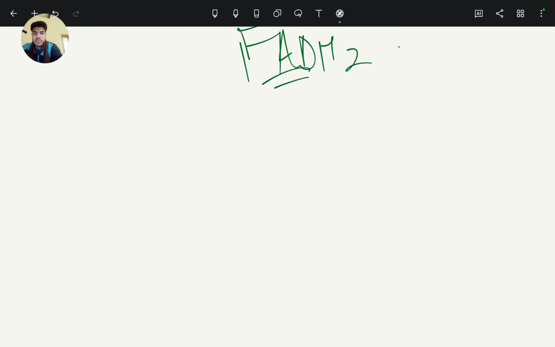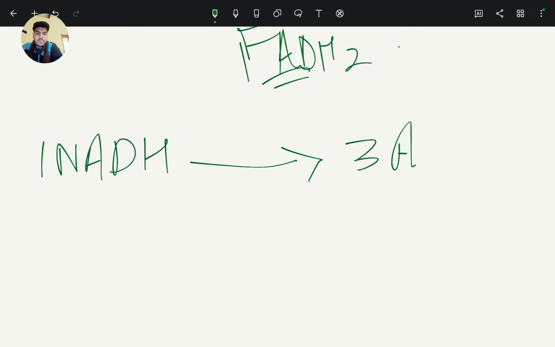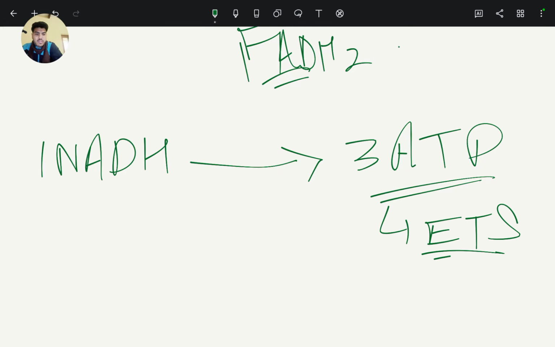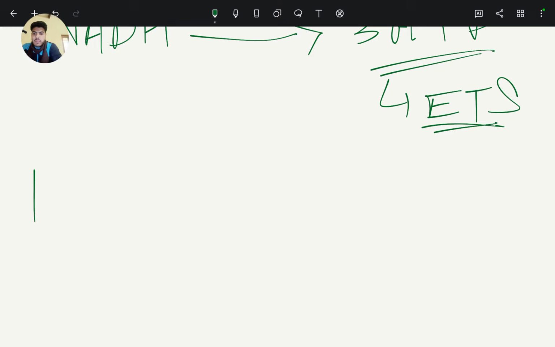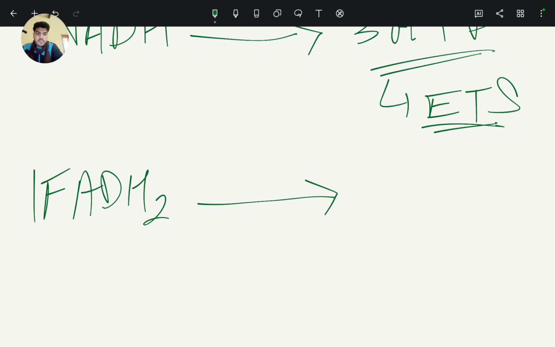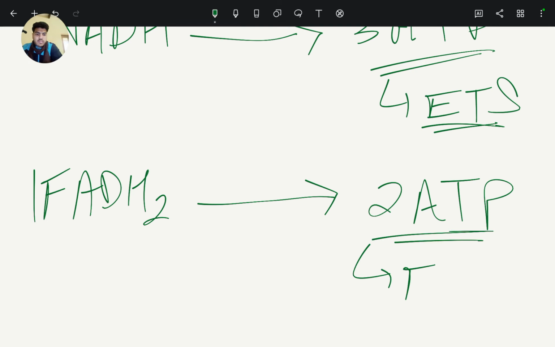So as we already know that 1 NADH gives 3 ATP by the process of electron transport system, and 1 FADH2 gives 2 ATP by the electron transport system.